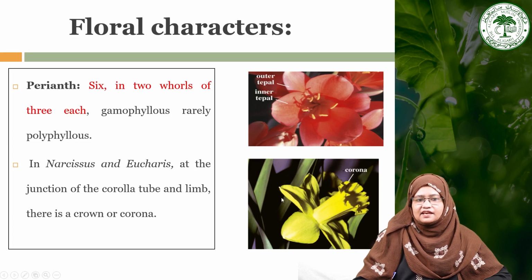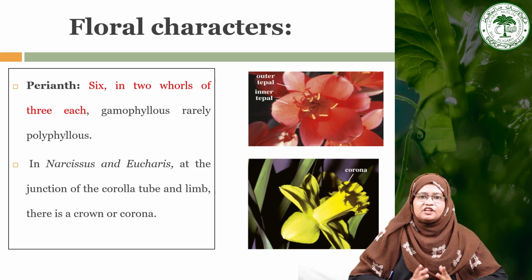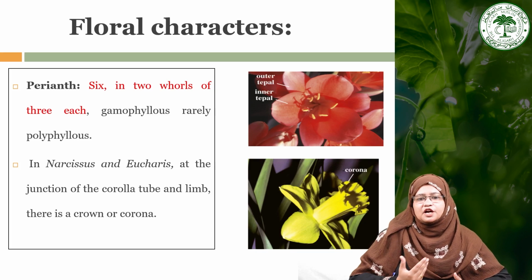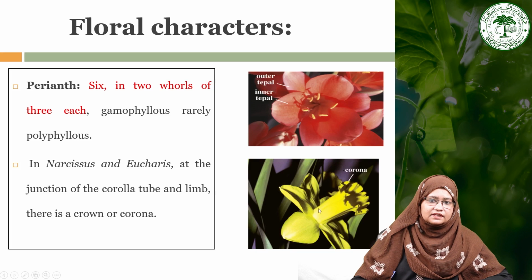You can visualize it here. This is one of the diagnostic characters of this family, and many members show the formation of a corona, which is an outgrowth of the perianth. These are Narcissus plants showing the corona.